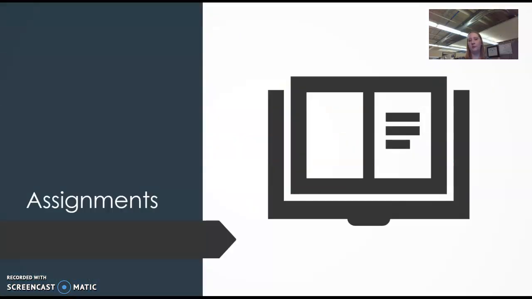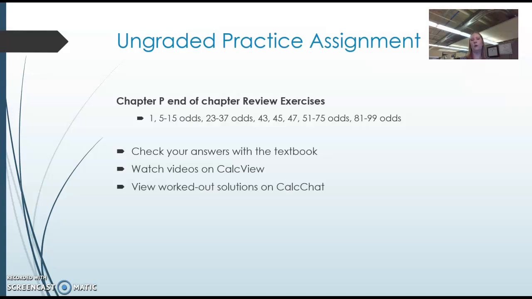Moving on to your assignments, you have an ungraded practice assignment. This is not turned in. Because it's ungraded, it doesn't matter for a grade. This is just something to do on your own. These are practice problems to help you practice the material and assess whether you understand what's going on or not. You can check, because for the end of chapter review exercises, all of the odds are in the textbook, so you can check your answers.